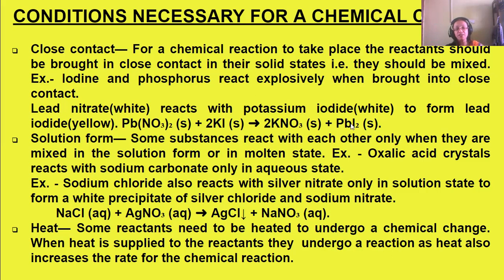heat. Another condition is heat. Some reactants need to be heated to undergo a chemical change. Heat is a form of energy. I told you that either they have to be in close contact or they have to be supplied with energy. So when heat is supplied to the reactants, they undergo a reaction, as heat also increases the rate of the chemical reaction. So what happens when the reactants are heated?